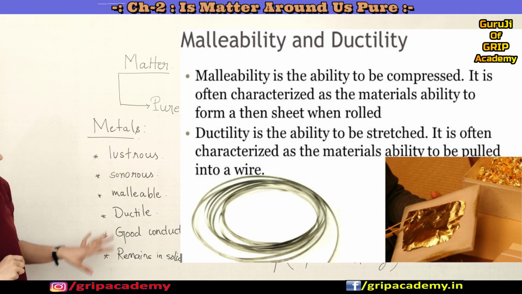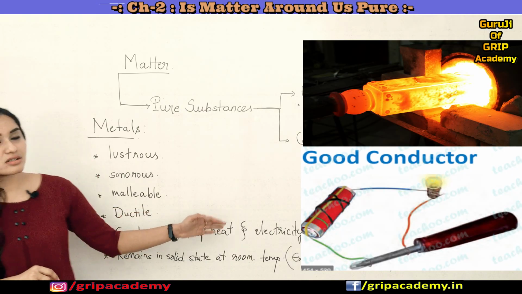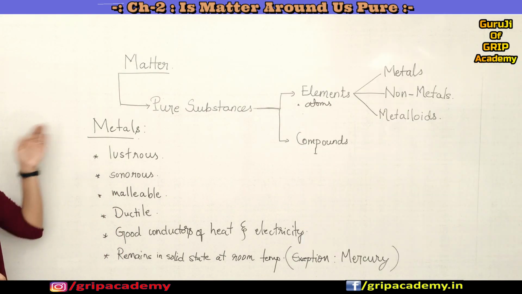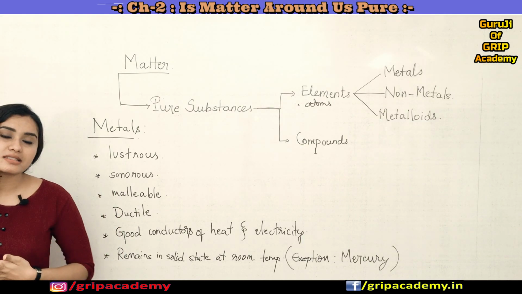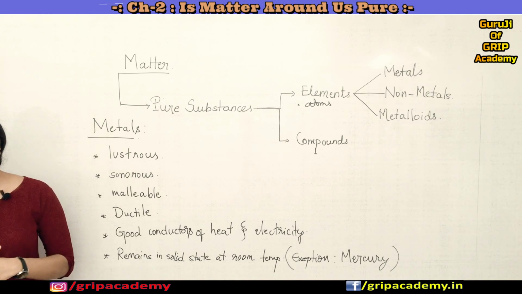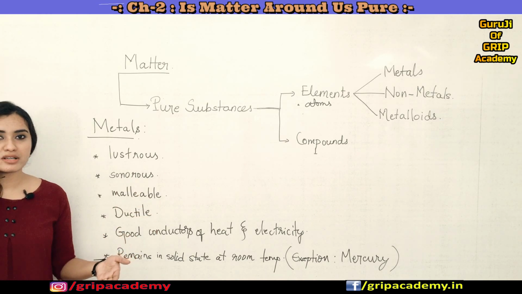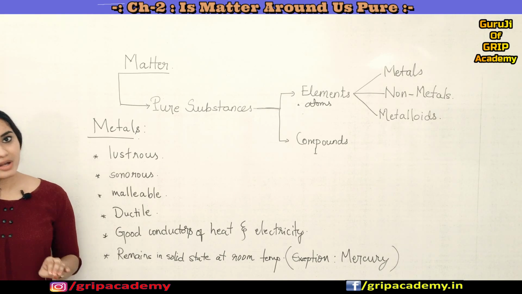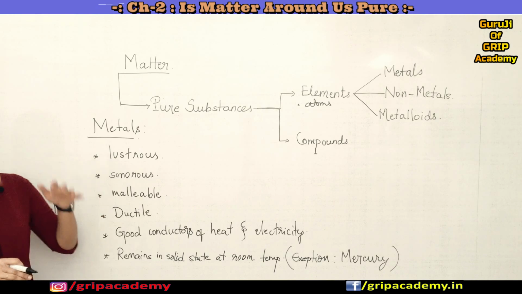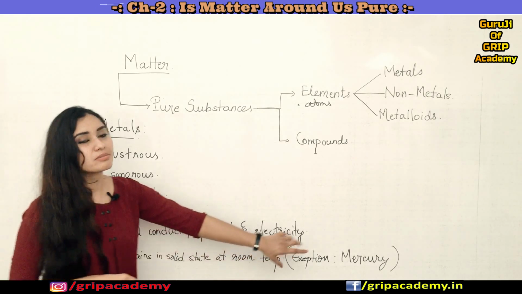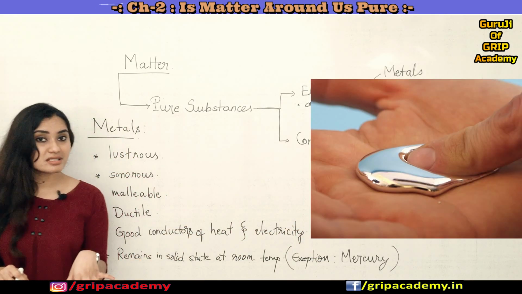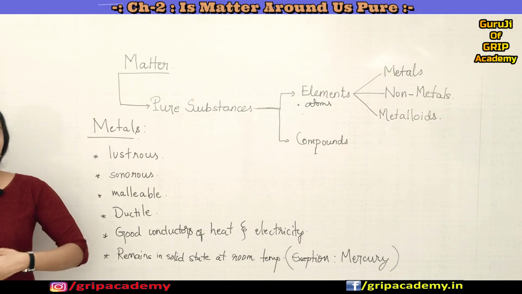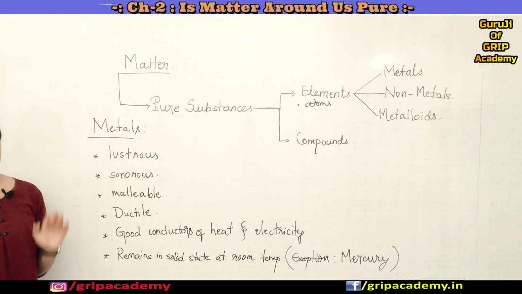Okay, and then these metals are good conductors of heat and electricity, right? And you already know that. And these metals usually remain in a solid state at room temperature. For example, copper, silver or iron, right? You might have seen all remain in a solid state itself, correct? There is an exception, which is mercury, it usually remains in liquid state, right? So these are the physical properties which are exhibited by your metals.